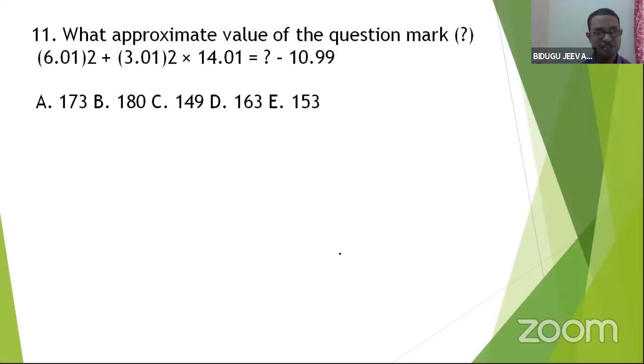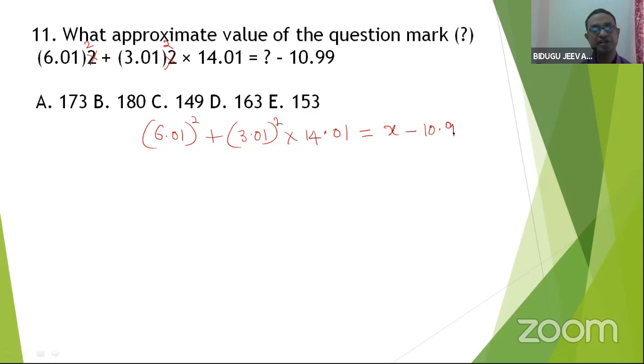So this is actually square. It's a square, right? It is actually square. Fine. What is the question given? 6.01 whole square plus 3.01 whole square into 14.01, which is equal to x minus 10.99.